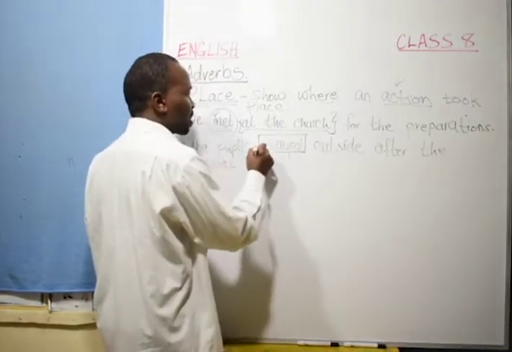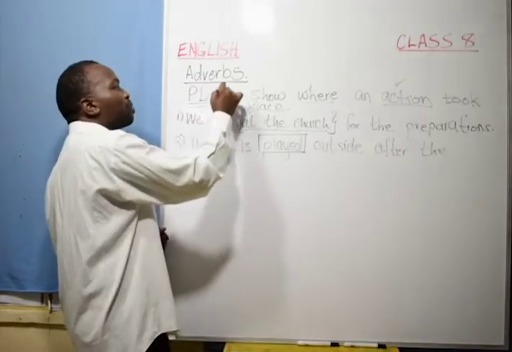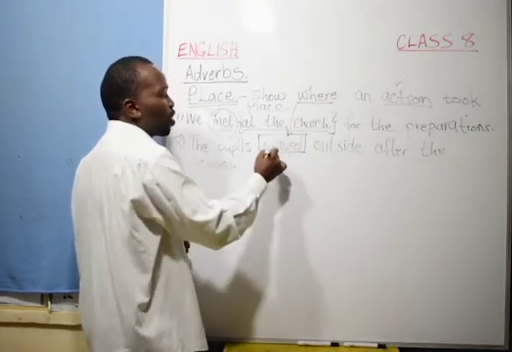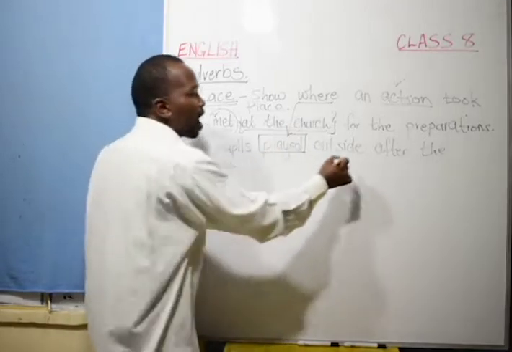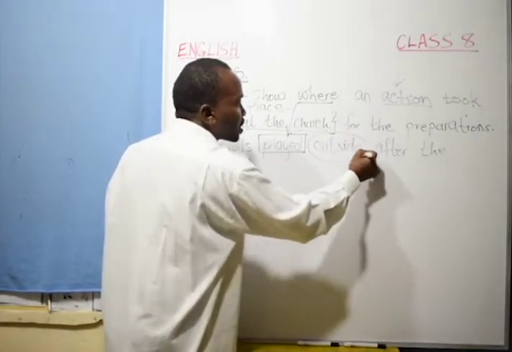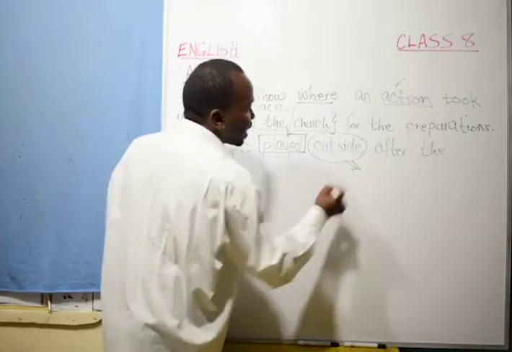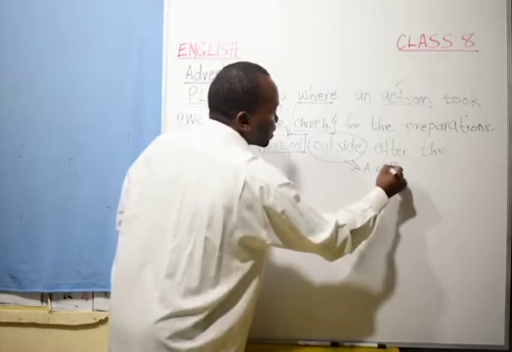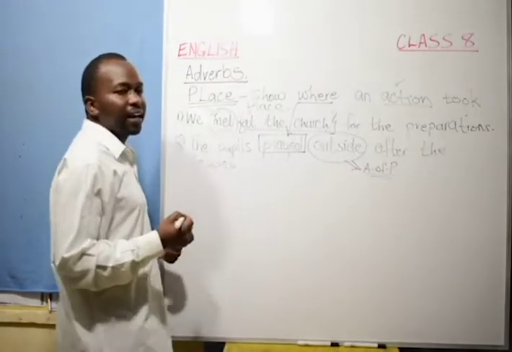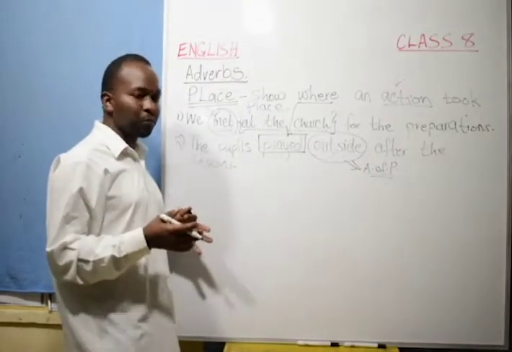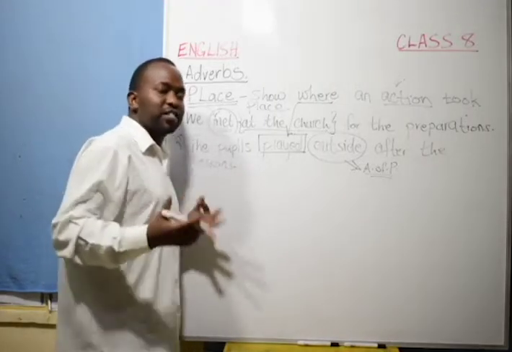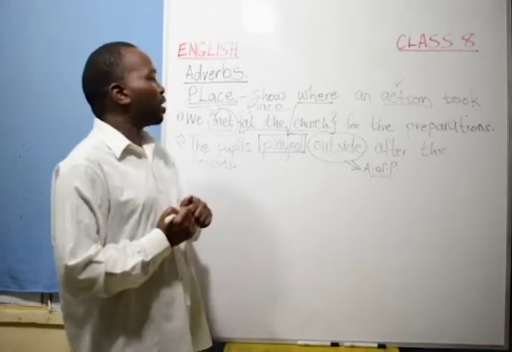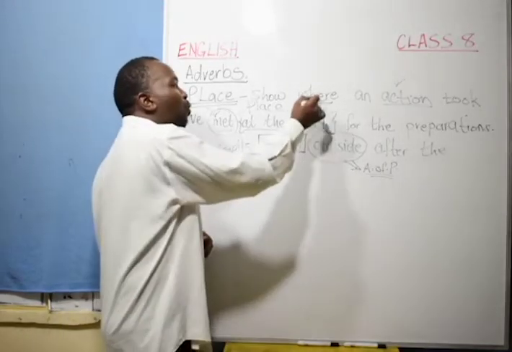Now you ask yourself, we want the adverb of place, telling us where the playing took place. Where did the playing take place? Outside. So, this is the adverb of place, showing us where the playing took place. Therefore, it's quite easy to identify the adverbs of place by asking the question where.